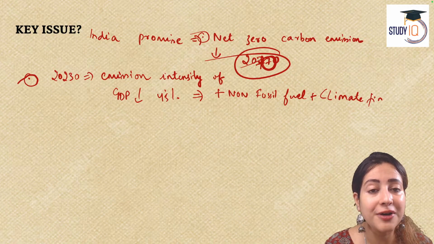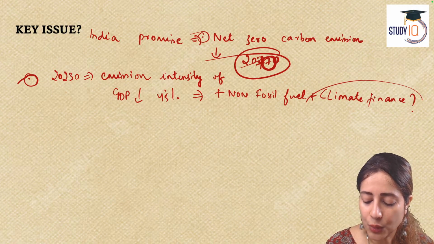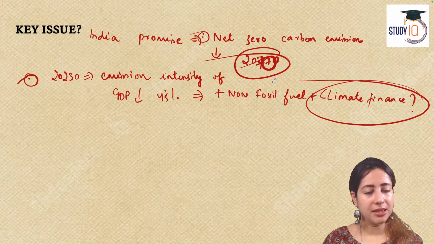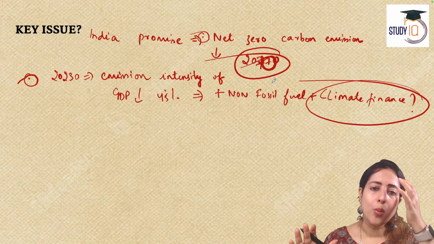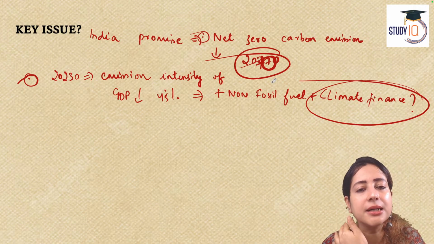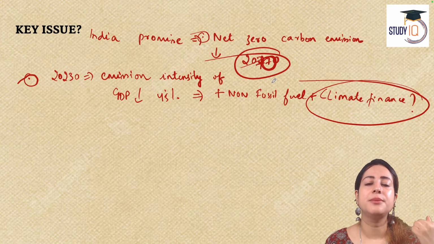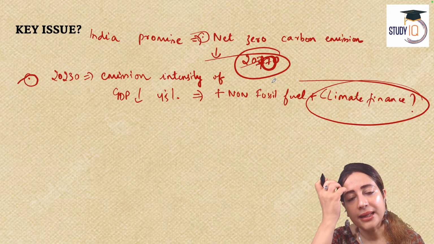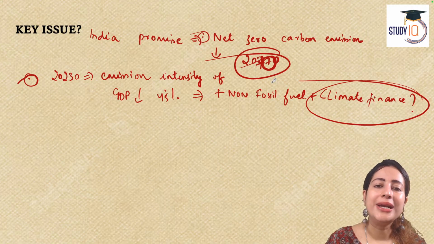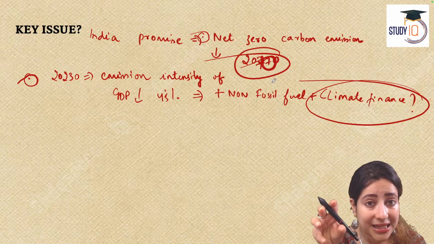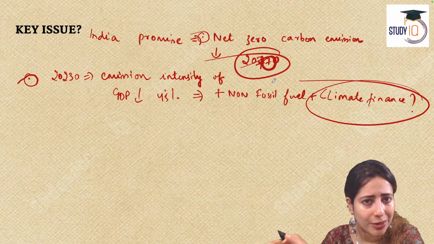Now, what is climate finance? Article begins by telling you two, three things. One thing is that by 2070, we will completely make our carbon emission zero. We will not do any kind of carbon emission by 2070. Second thing important to remember is that by 2030, the carbon intensity of our GDP will go down by 45%.